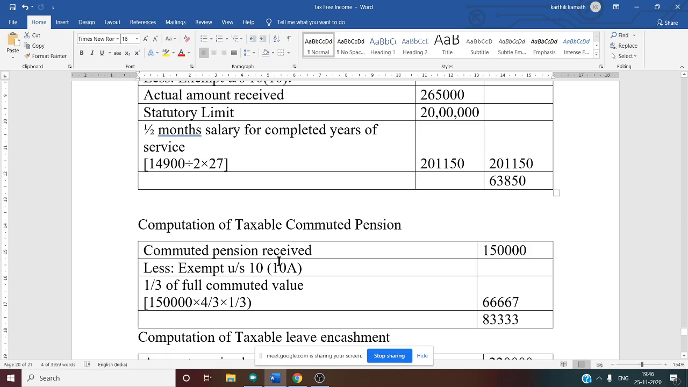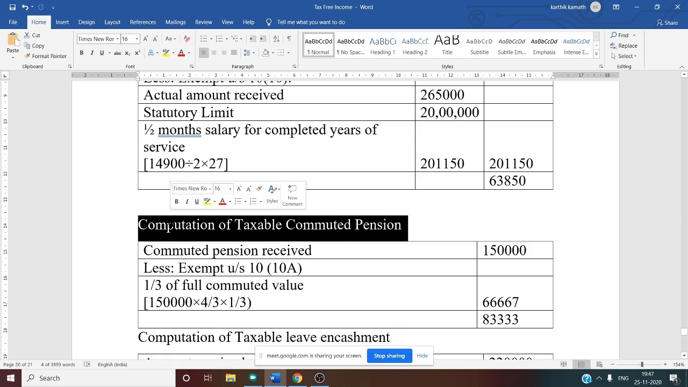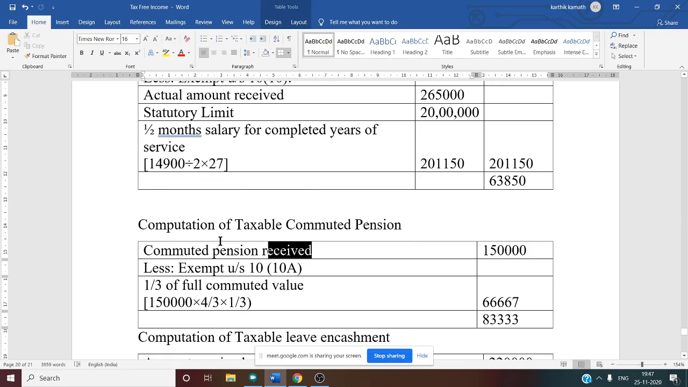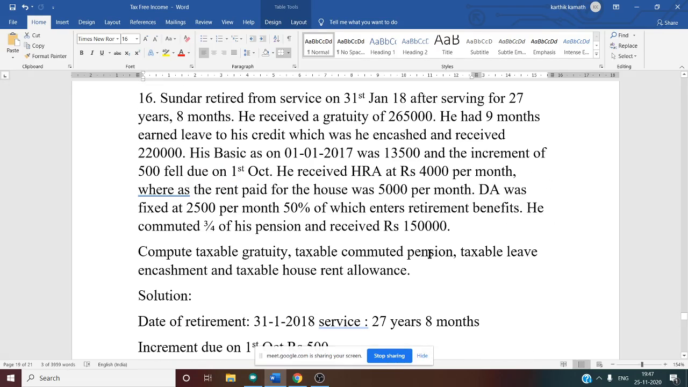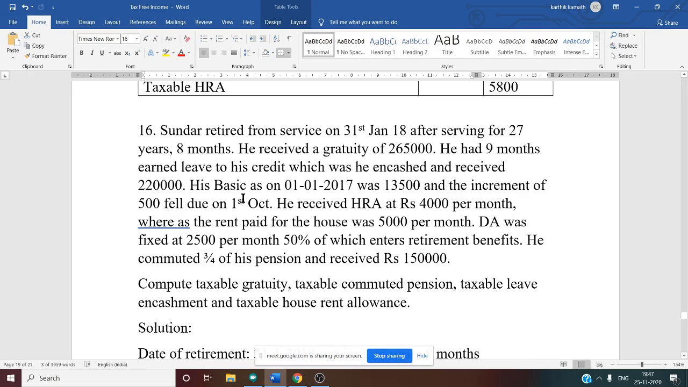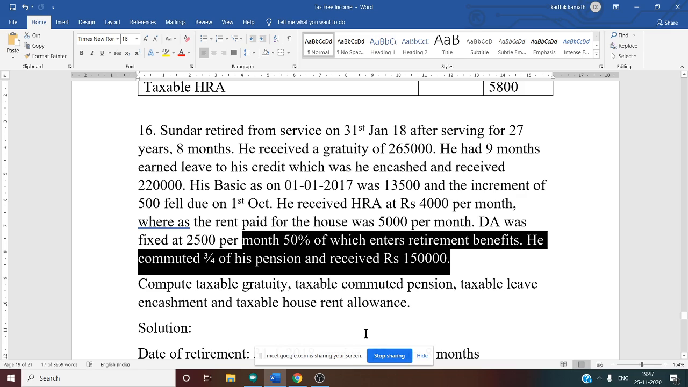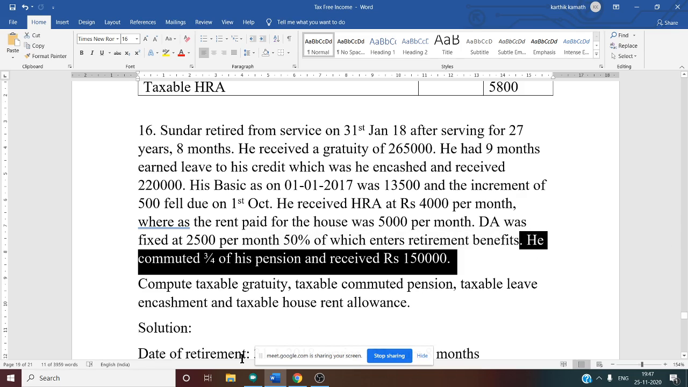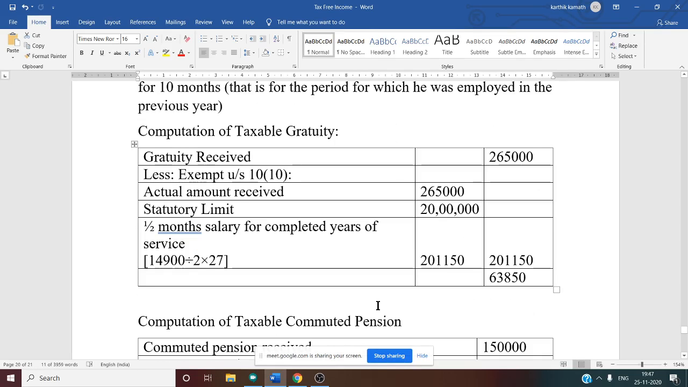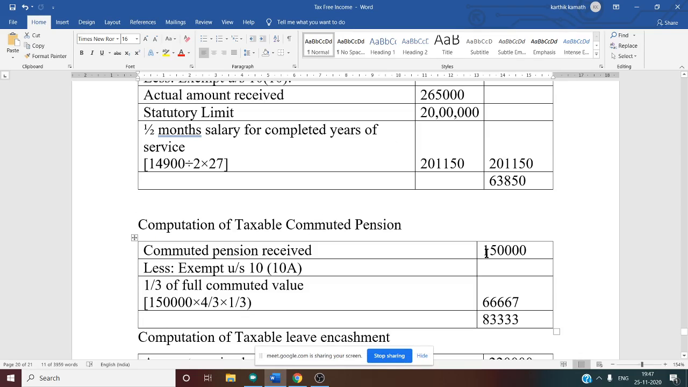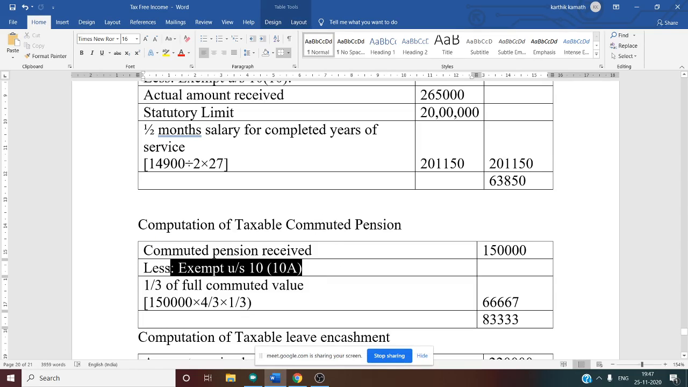Now the next thing we have to do is computation of taxable commuted pension. So here we want the commuted pension received. Is it given in the question? Where have they mentioned it? See this. What was his commuted pension amount? 1,50,000 is the commuted pension. So write it in the outer column. Commuted pension received is 1,50,000, less exempt under section 10 clause 10A.